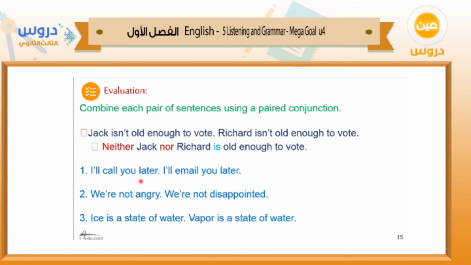I'll call you later. I'll email you later. How can I connect, or link, the two sentences here using the paired conjunction? You think they are negative? Of course not. So what can I use? Neither nor, either or, both and, or not only but also. Here we have four. What can I use?